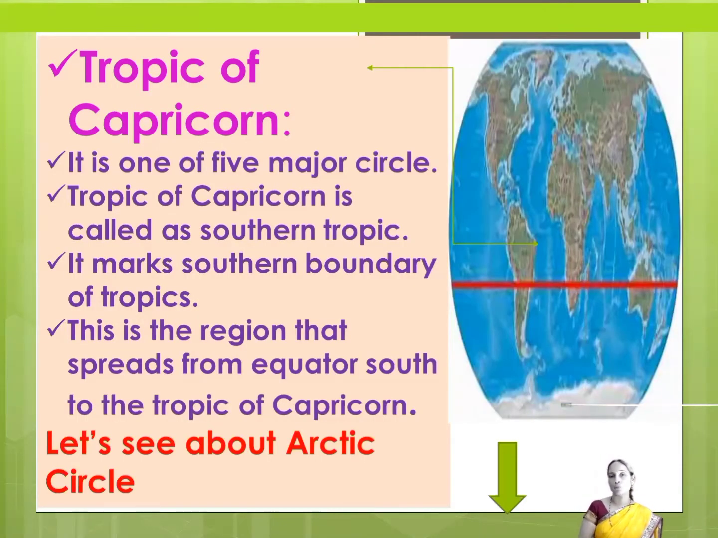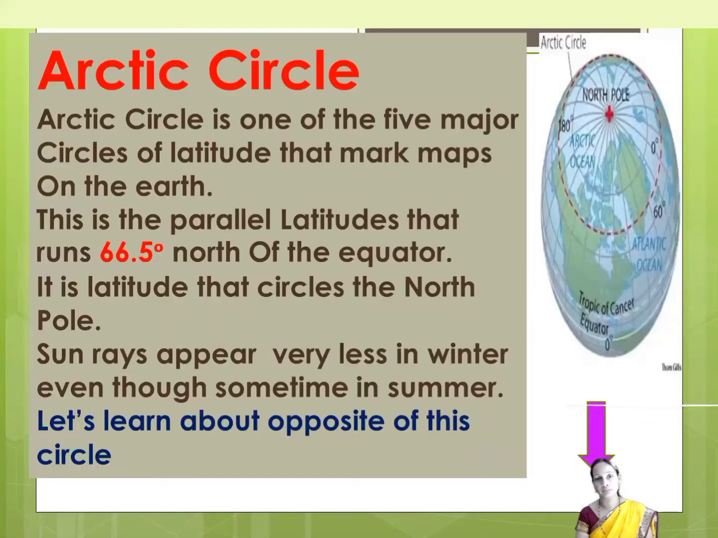Next, as we will proceed, we have here the Tropic of Capricorn. See, it is a 5 major circle. Tropic of Capricorn is called a southern tropic. It marks the southern boundary of tropics. This is the region that spreads from the equator south to the Tropic of Capricorn. Now let's see. You can see by this image which I shared here, the red marking line is there. What is it? It is nothing but the latitude which is named the Tropic of Capricorn.